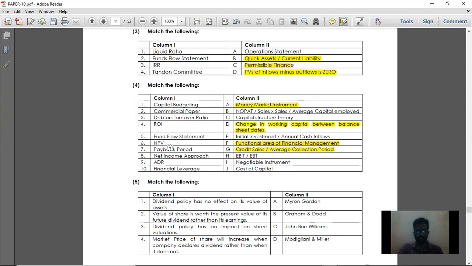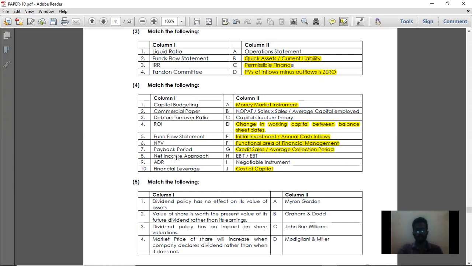Then net present value. Net present value is nothing but a cost of capital. Next, payback period. The formula for payback period is total investment divided by annual cash flows. So initial investment divided by annual cash flows is the formula for payback period.